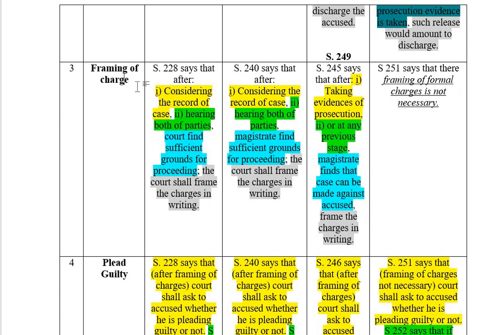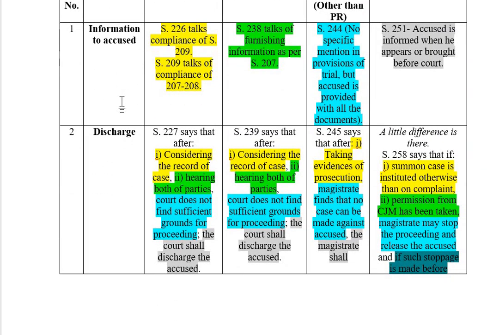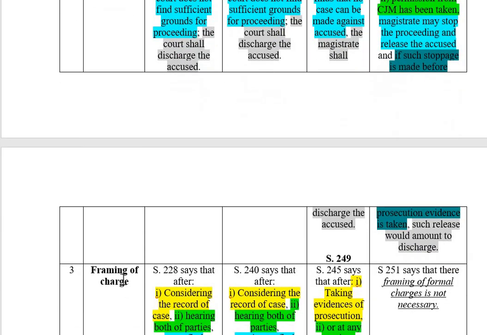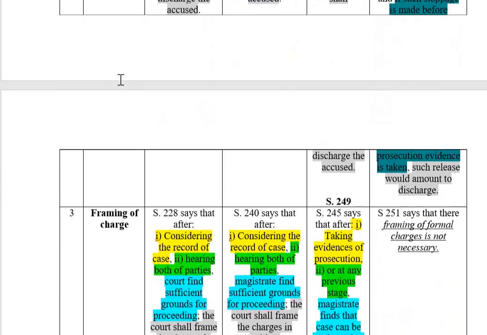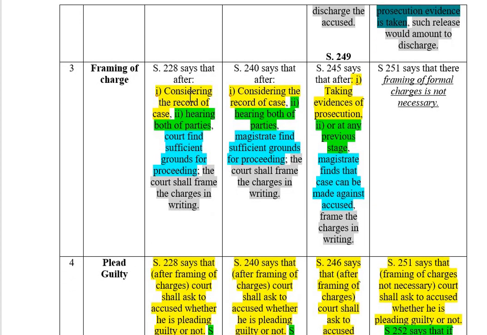Now then comes framing of charges. The accused has been informed, and then the matter was brought before the court. Then the court heard the parties and looked at the record, and if the court decides that yes, there is a case, then the court will go for framing of charges. Otherwise, the court will discharge the accused. Now, framing of charge: 228 says, we have done it. 240, 245. This is to be remembered.